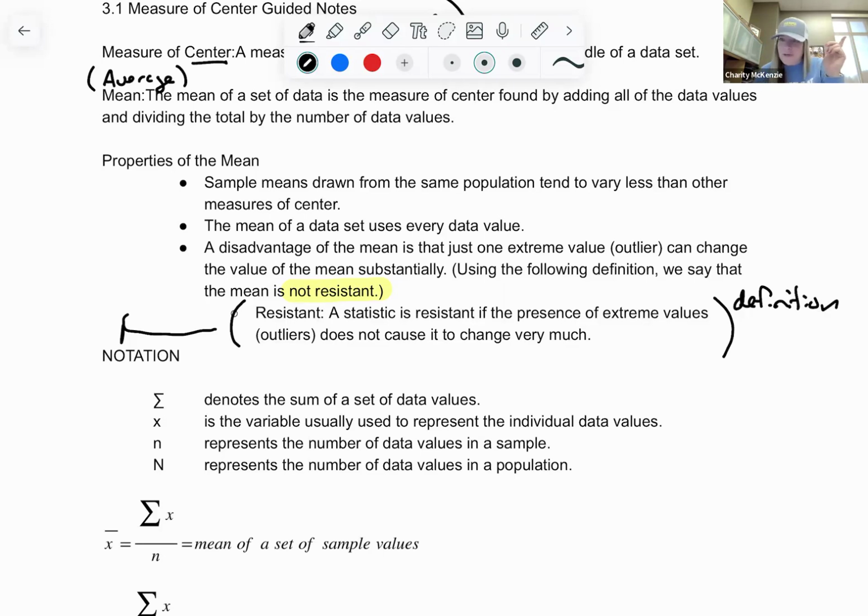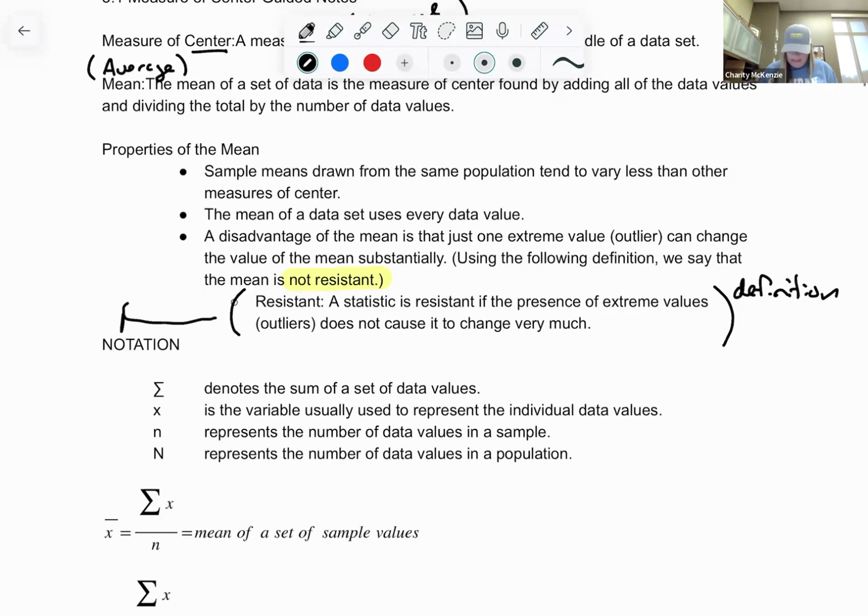So if you have an outlier, don't use the mean on your project. When I ask which one you should use and you say the mean every single time, I'm going to say wrong. You can't use the mean if you have outliers. Or you take your outliers out and use the mean. That's another statistical thing that you can do. We don't do it a lot though.